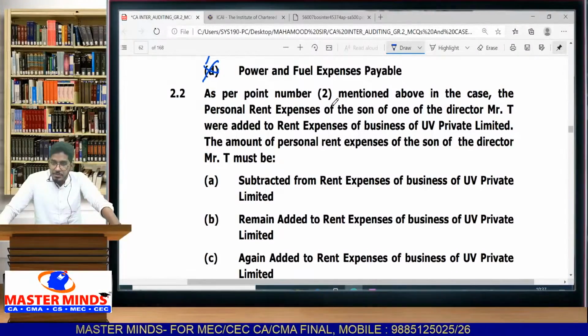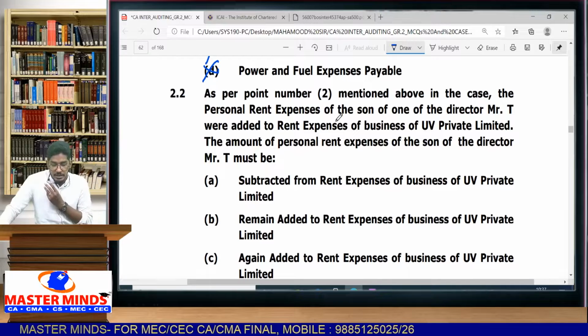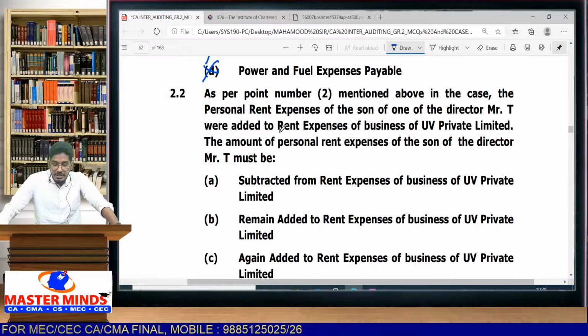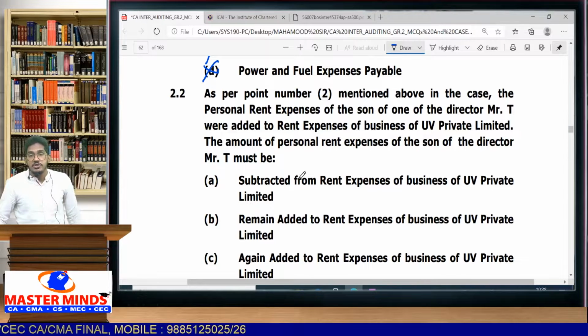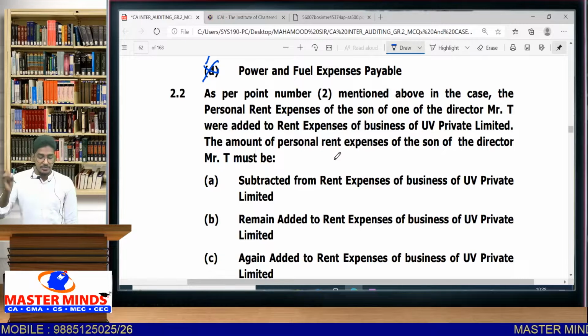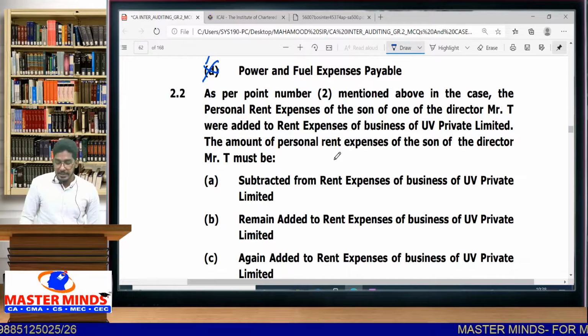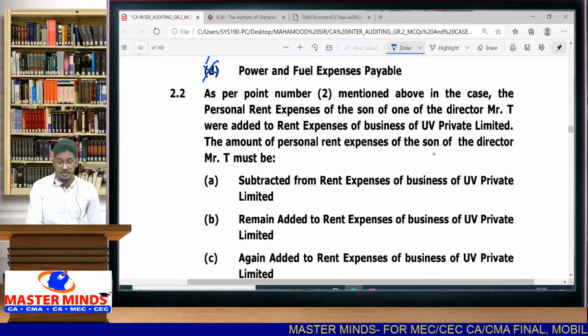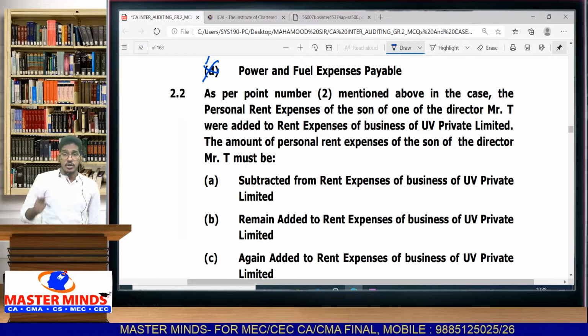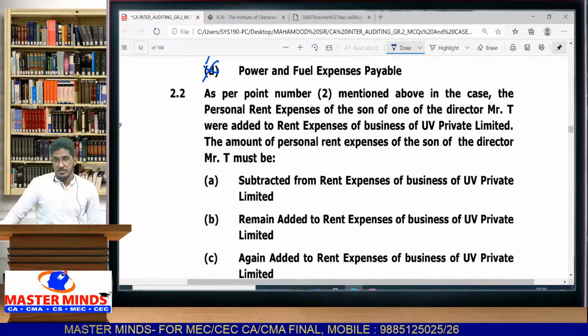2.2. As per point number 2 mentioned above in the case, the personal rent expenses of the son of one of the directors, Mr. T, were added to the rent expenses of business of UV Private Limited. So the rent paid by the son of the director has been shown as rental expenses of the company. Now what should be the correct treatment? They have already included it in the rental expenses of the business. Now what do they have to do? You have to deduct them from the rental expenses.